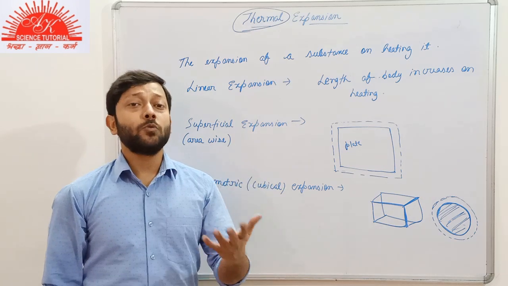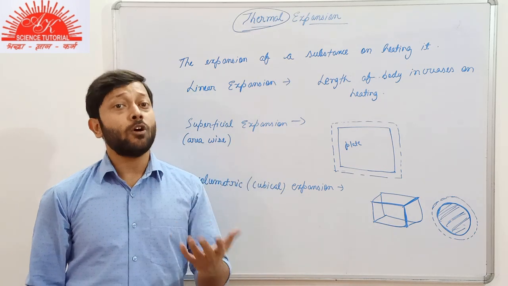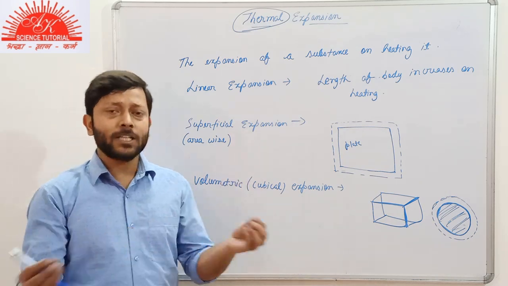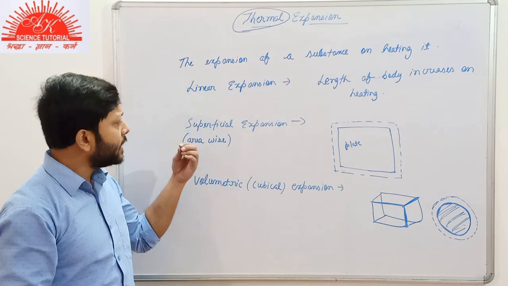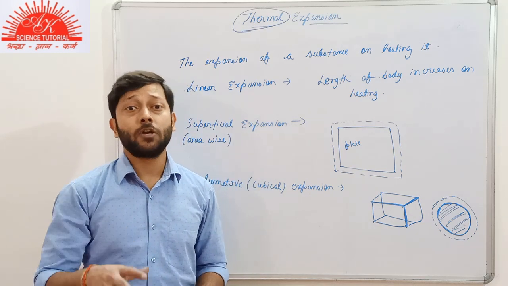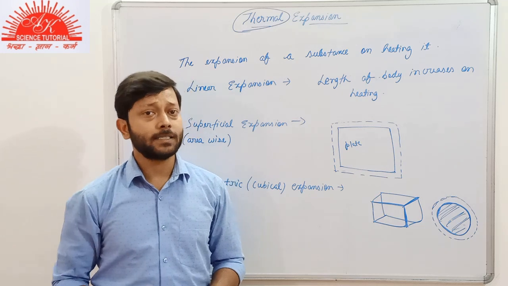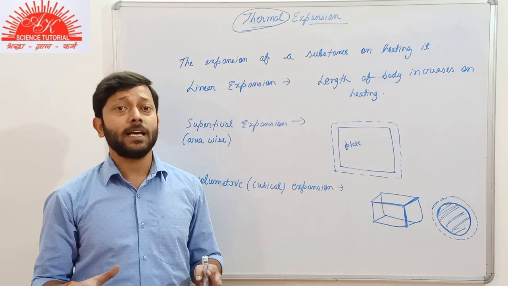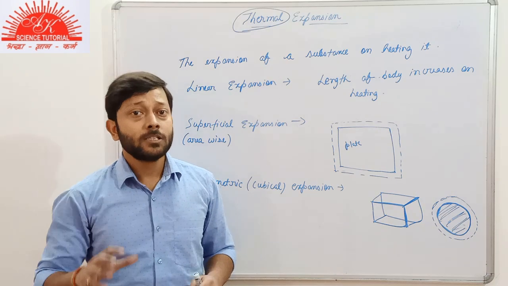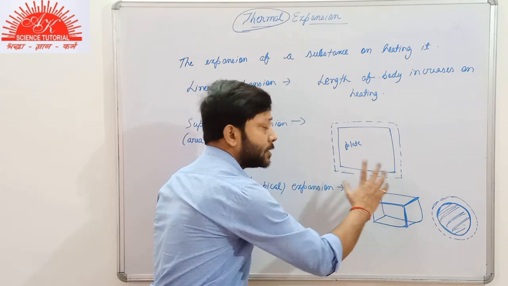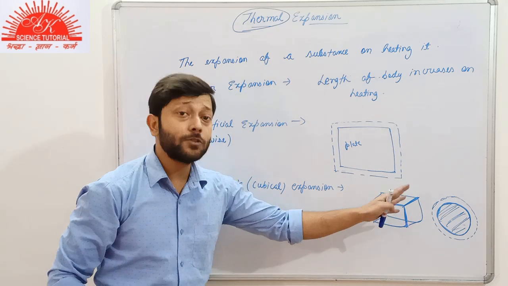Now we are moving towards the expansion of liquids or gases. As in the cases of solids, they can increase lengthwise, breadthwise, or they can increase area-wise or volume-wise. But in the case of liquids and gases, as you know, they have no definite shape. They will take the shape of the container in which they are placed. Suppose we have some water, some liquid, and we pour it inside this box. It would take the shape of this box.